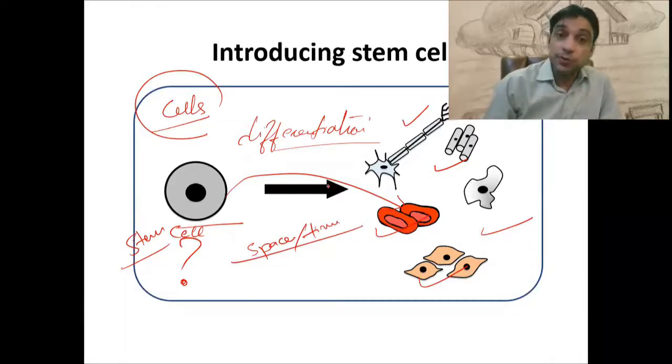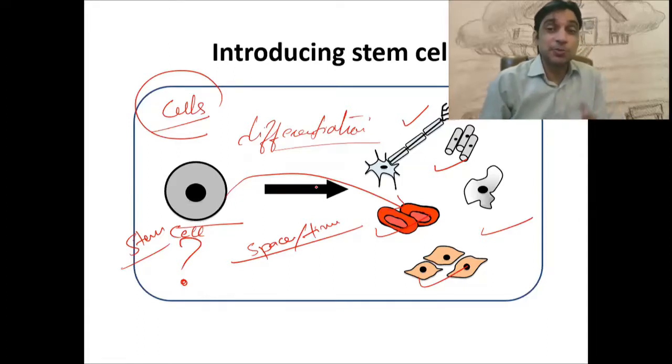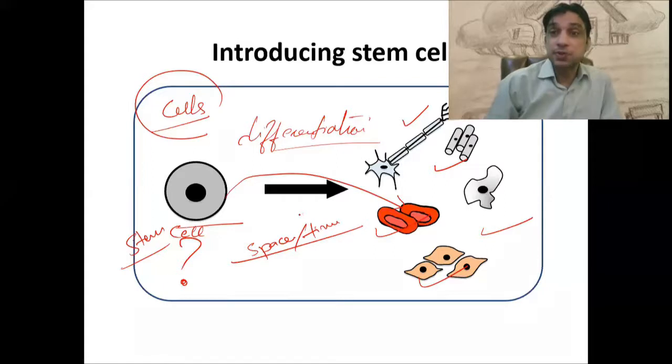And please, as my students, you will have to think about the concept of space and time in the process of differentiation. Space-time is a very important factor. Using the term space-time in biology is a bit weird, but please try to incorporate that concept in stem cell differentiation.